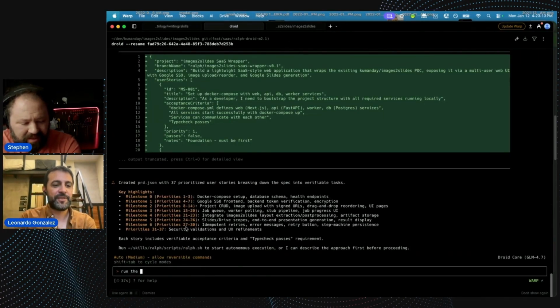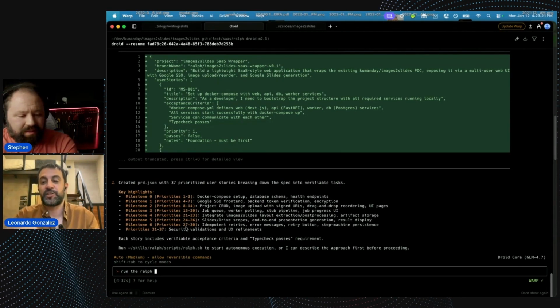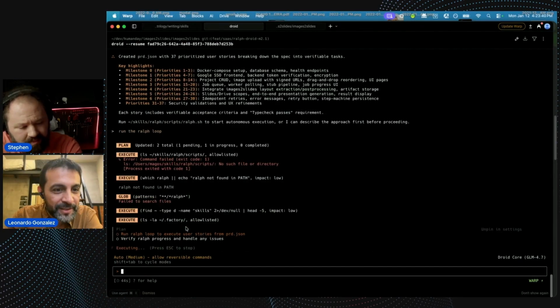So now I can run the Ralph loop, which is not how I understood Ralph was meant to be running. You're meant to run the bash script yourself, and that way each iteration runs its own session. But this is like meta now. I think we're basically having Droid run bash, which itself then runs scripts in the switch file. It didn't find the path, and then it found the right path, which is inside of factory, and there we go. So now it's running the Ralph loop and verifying the progress.